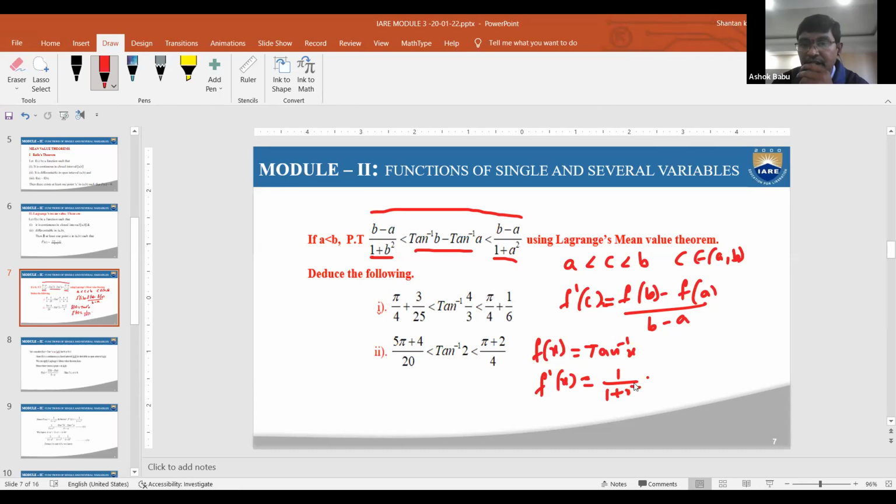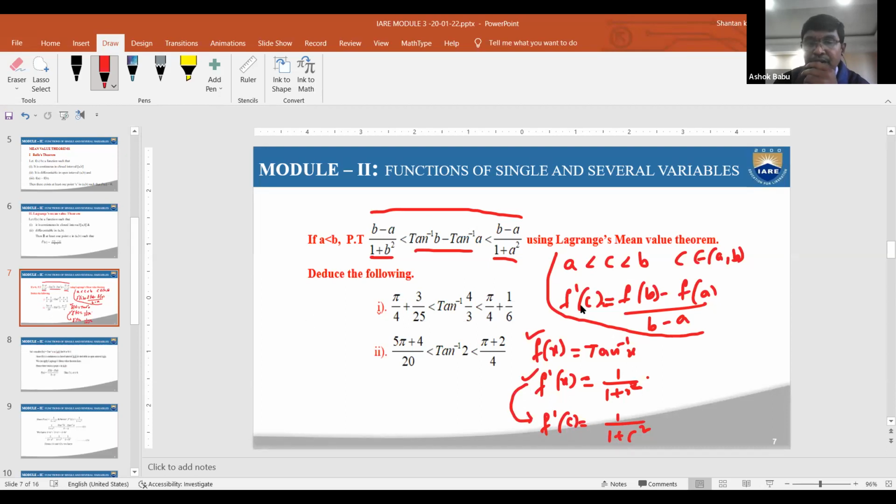But we require not f dash of x. We require f dash of c. Therefore, f dash of c is equal to 1 by 1 plus c square only. You need to observe why the formula needs f dash of c. Therefore, for f dash of c, first you need to identify what f of x and f dash of x are, and from this equation, you need to find f dash of c only. Therefore, f dash of c is equal to 1 by 1 plus c square.